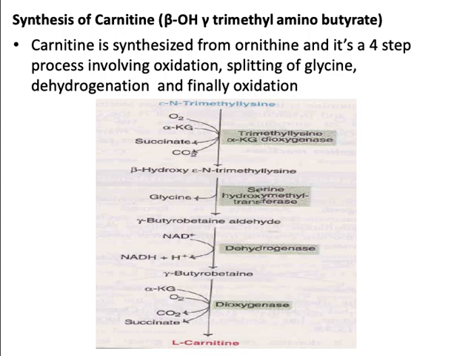This gamma-butyrobetaine aldehyde undergoes dehydrogenation with the help of an NAD-dependent dehydrogenase to form gamma-butyrobetaine. Finally, this gamma-butyrobetaine undergoes hydroxylation with the help of the enzyme dioxygenase to form L-carnitine.